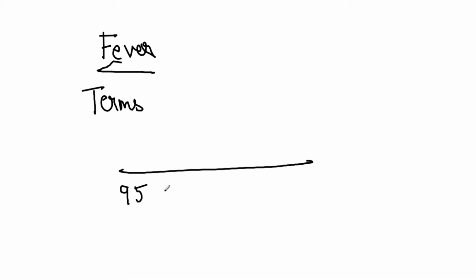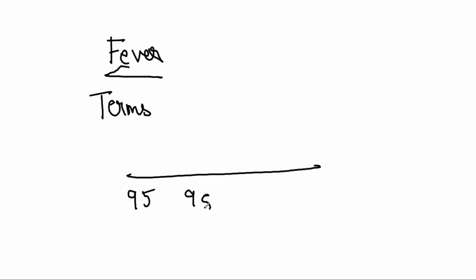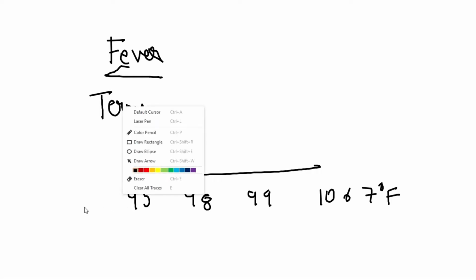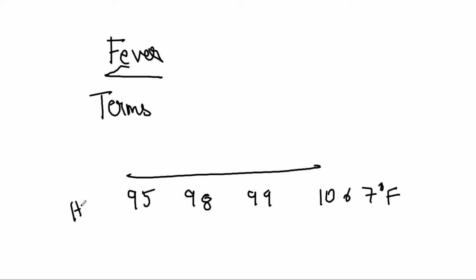Now mark 95 degrees Fahrenheit, 98 degrees Fahrenheit, 99 degrees Fahrenheit and 106.7 degrees Fahrenheit. Any temperature less than 95 degrees Fahrenheit, what do you call it? You call it hypothermia. If the temperature of the patient is between 95 and 98, you call it subnormal.